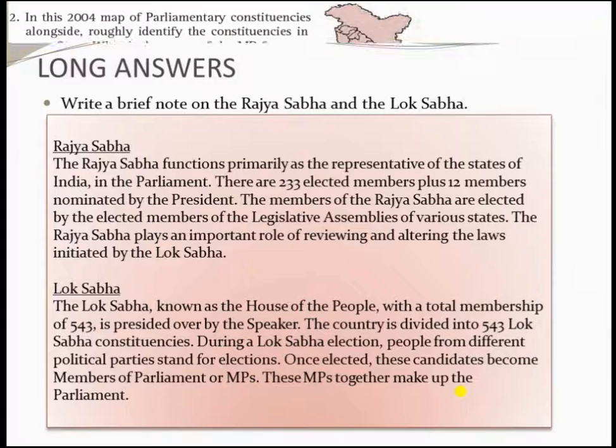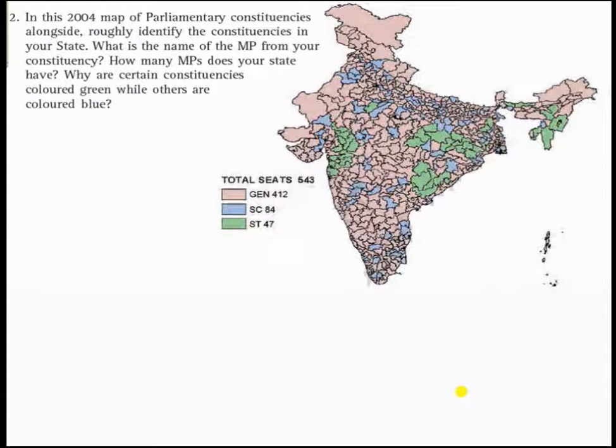Next, let's see the map work. In this 2004 map of parliamentary constituencies, roughly identify the constituencies in your state.